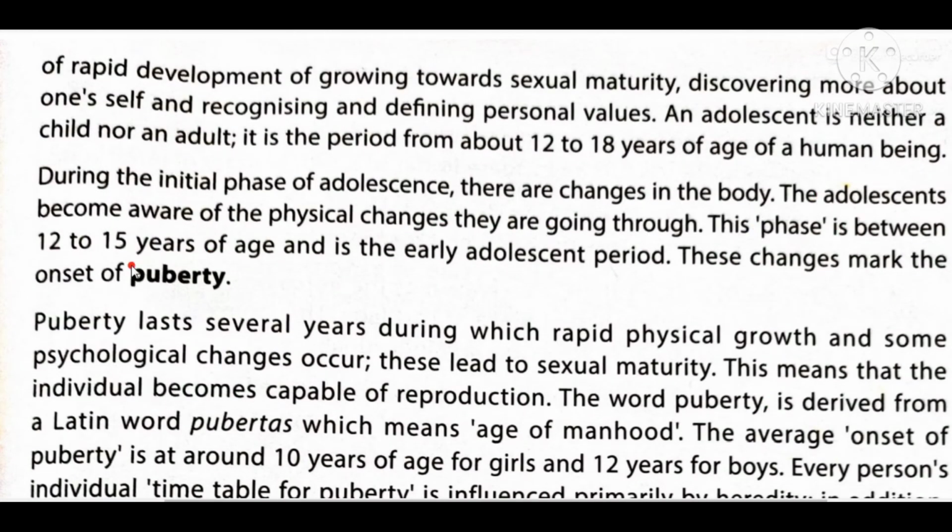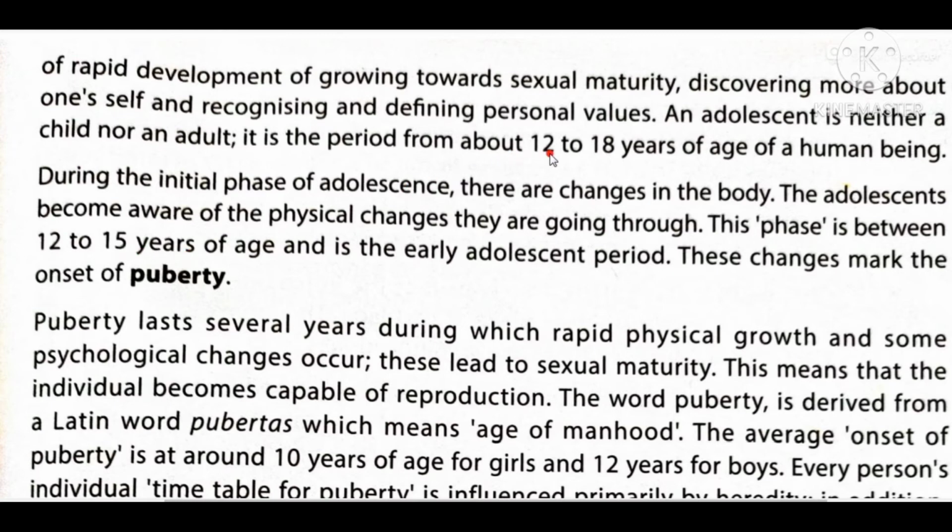The adolescents become aware of the physical changes they are going through. Obviously, when the physical changes are going on in the body, then the person becomes aware about the changes. We will discuss those changes, what those changes are, and then you can relate it with yourself more. This phase is between 12 to 15 years.